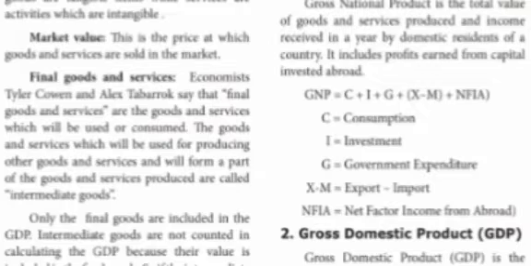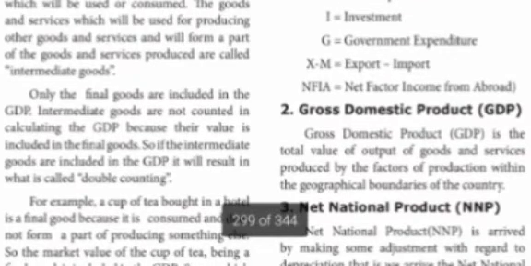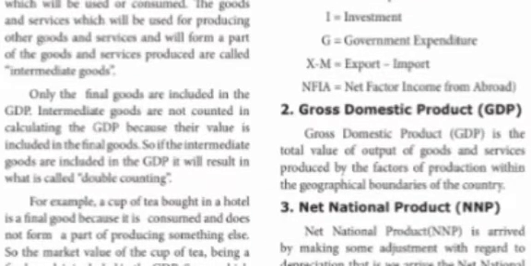The goods and services which will be used for producing other goods and services and will form a part of the goods and services produced are called intermediate goods. For example, cotton is changed into cotton yarn, fiber. The fiber is again changed into cloth. The cloth is the final product. The fiber is the intermediate product.